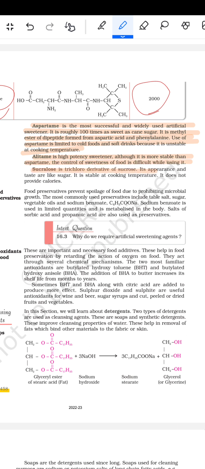Sucralose is a trichloro derivative of sucrose. Its appearance and taste are like sugar. It is stable at cooking temperature. सुक्रालोज कुकिंग टेम्परेचर पर स्टेबल होता है. सुक्रालोज स्टेबल है. तो zero calories.